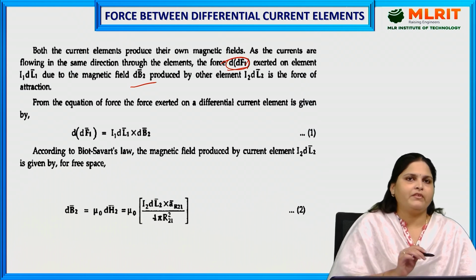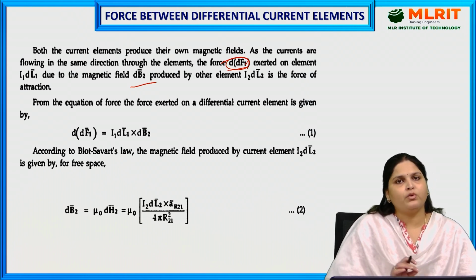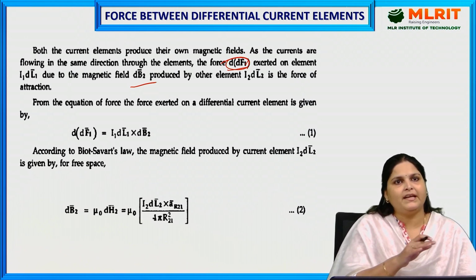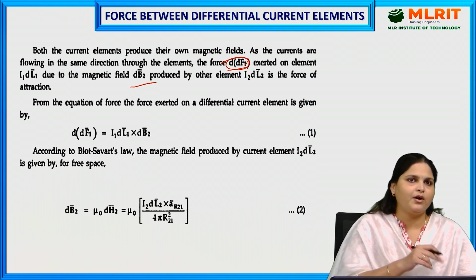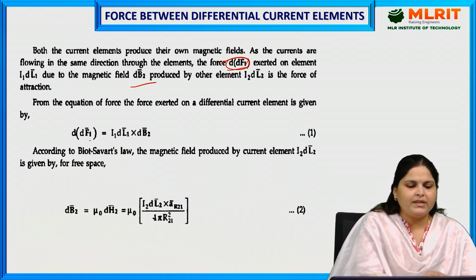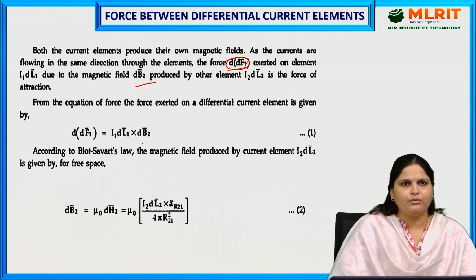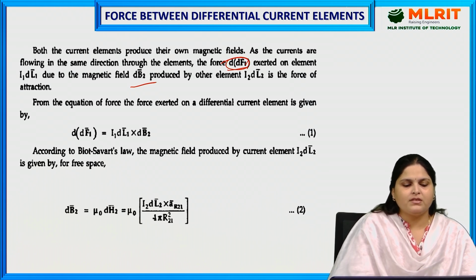Now from the equation of force we can find the force exerted on the differential current elements due to each other, one by one. dF1 will be, as we know, I dl cross B. So this is I1 dl1 cross dB2, because this is a force due to the other one.